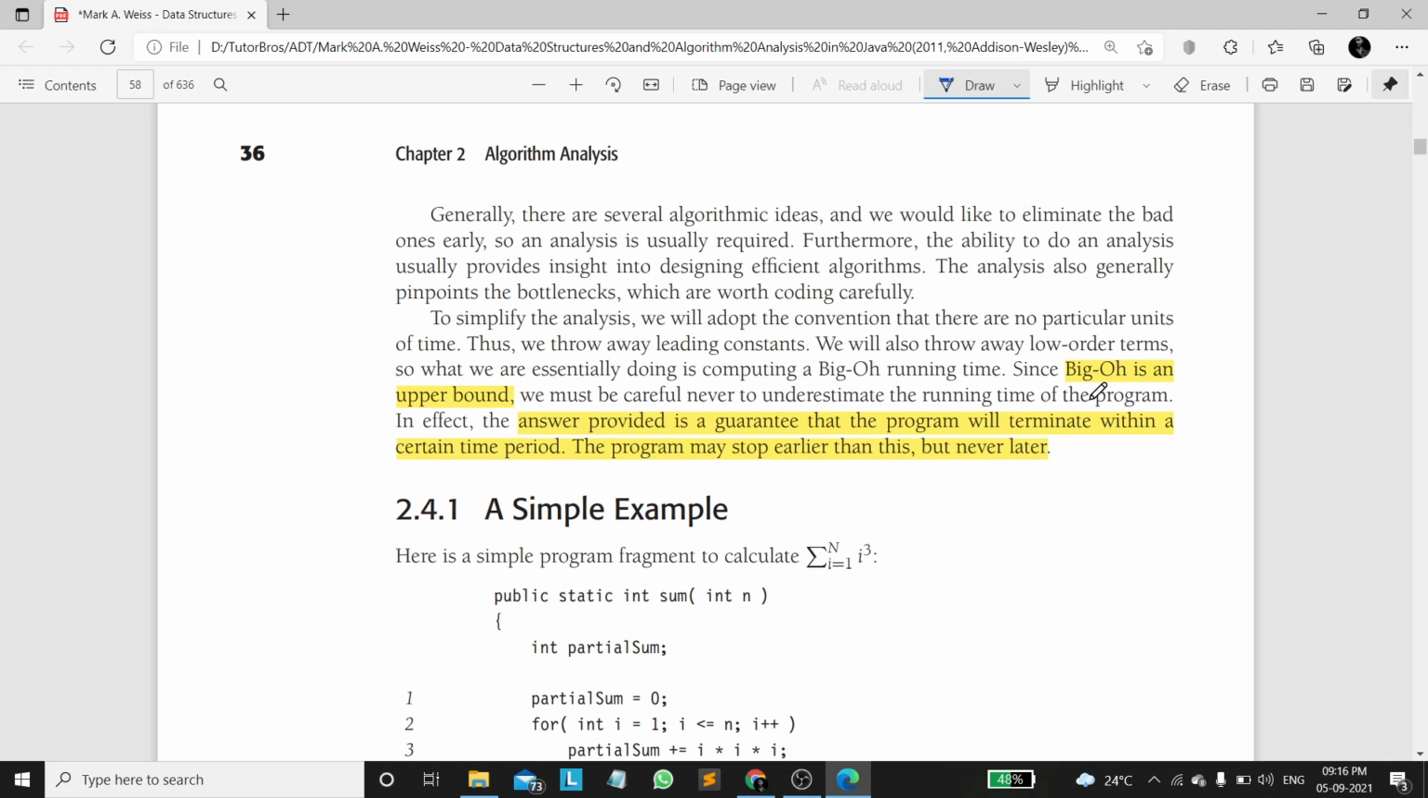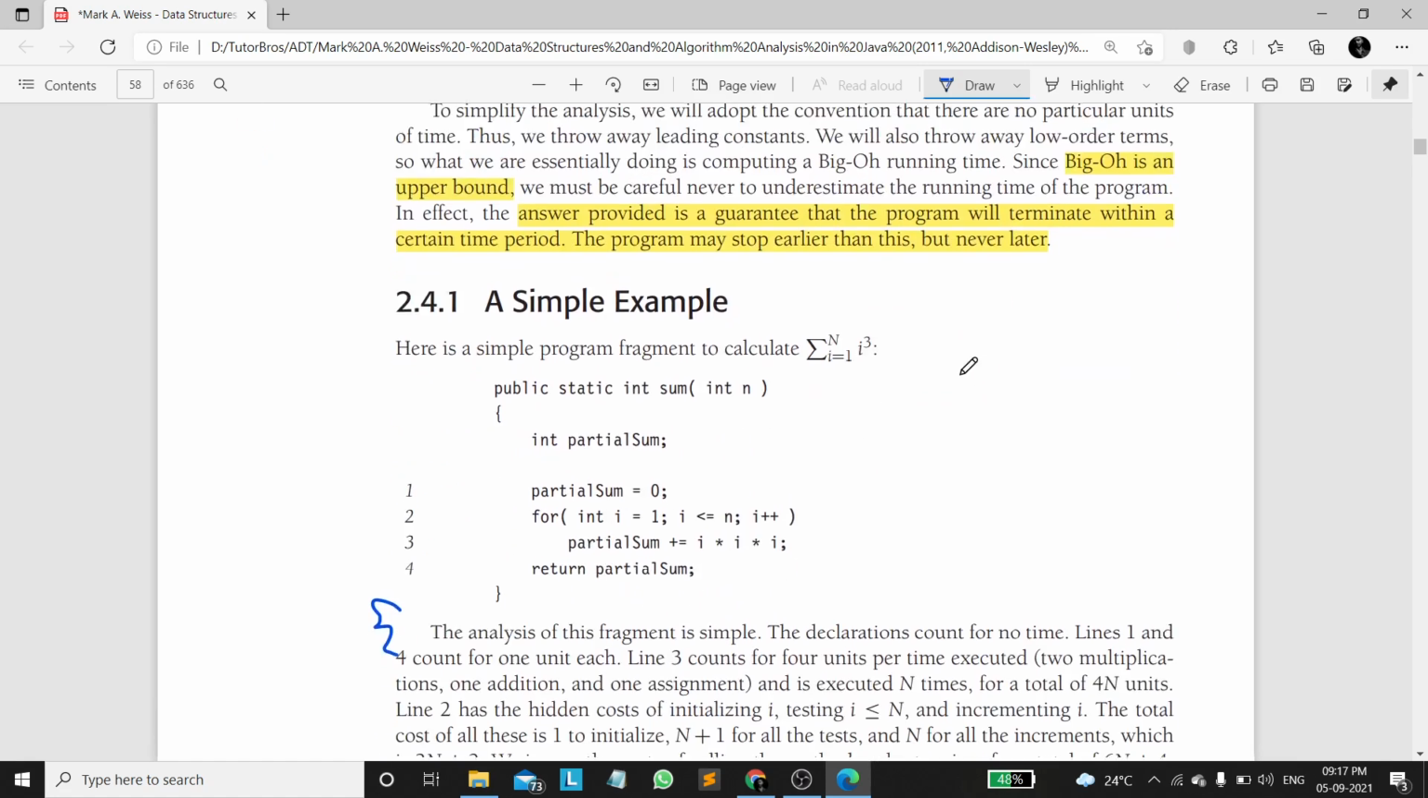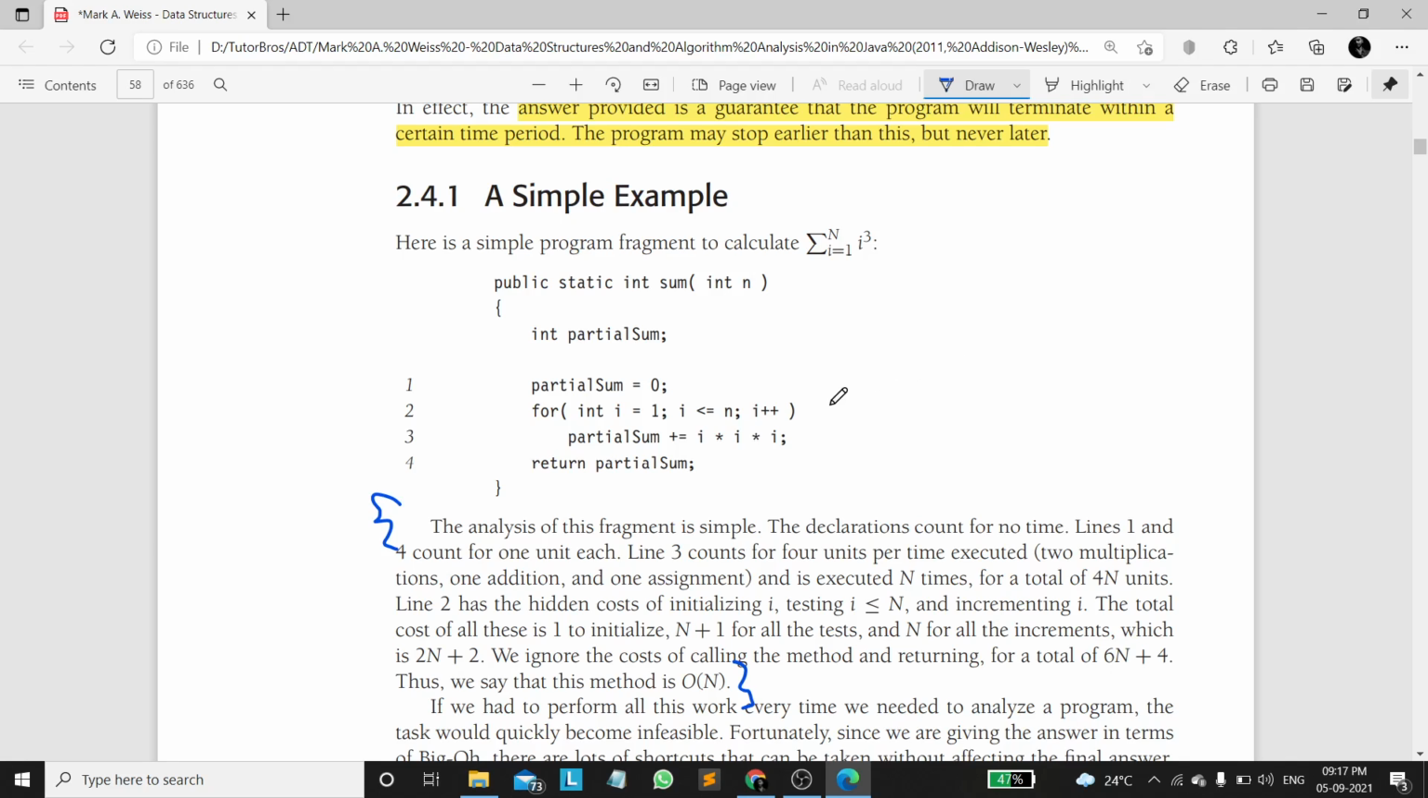As it is an upper bound, it provides a guarantee that the program will terminate within a certain time period. The program may stop earlier than this, but never later. So that is the meaning of upper bound. Let's calculate the time complexity of this simple program.